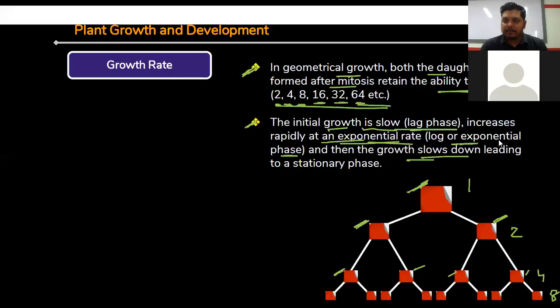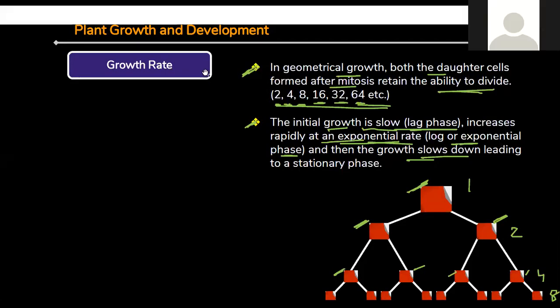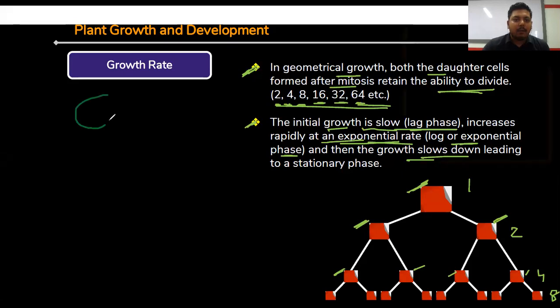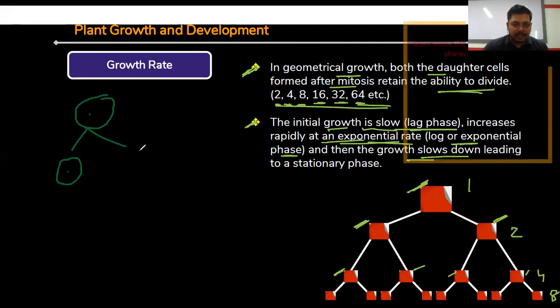Now, geometric growth, right? So what happened in case of geometric growth? Both the daughter cells formed after mitosis retain the ability to divide. In case of geometric growth, one cell is undergoing mitotic division and forming two cells, right?